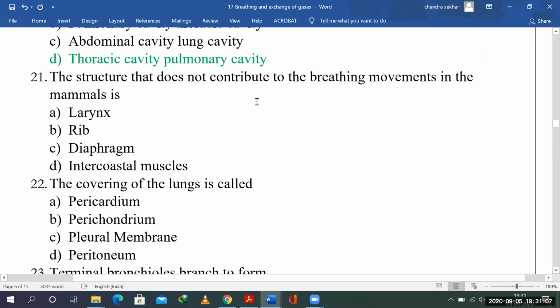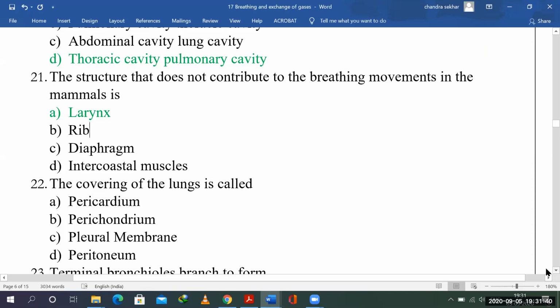The so-called breathing movements are inhalation and exhalation, where the chest and ribs go upwards and downwards, pulling outward and then going back to the original position. In all those breathing movements, the larynx doesn't have a role. It's just a voice box which produces sound. It's part of the respiratory system, that's it, but it has no role in the movements. So the structure that does not contribute is the larynx. All the other three have a role.